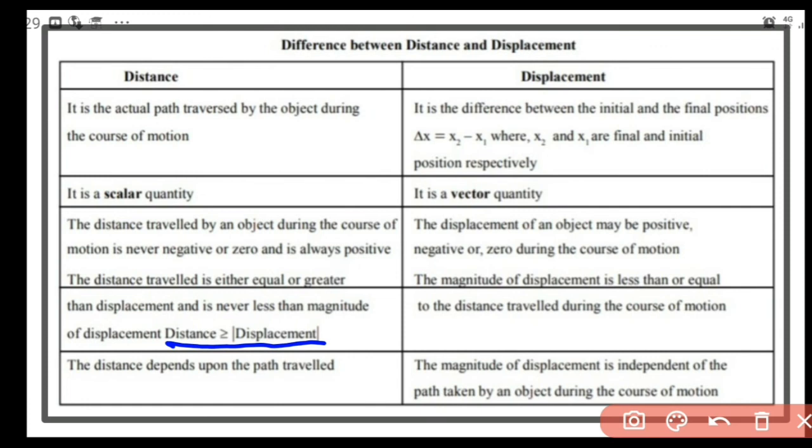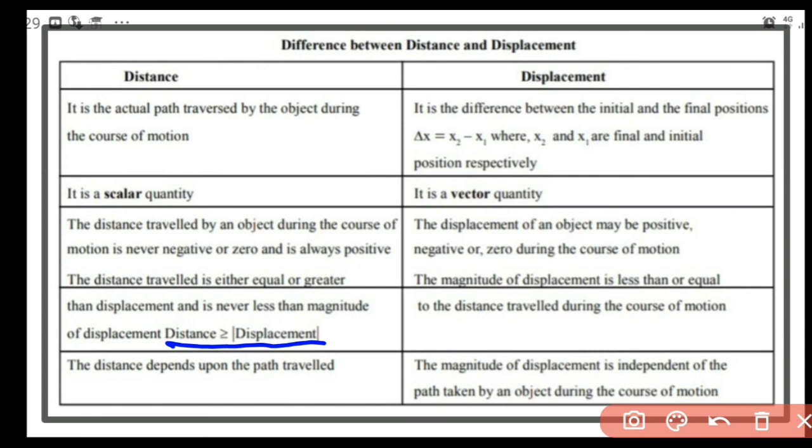We will never get the reverse thing. That means magnitude of displacement can never be greater than the value of distance. So distance will always be greater than or equal to the magnitude of displacement. Displacement is written within two vertical lines. It means that magnitude, without considering the sign, we are speaking about that condition. So distance will always be greater than or equal to.